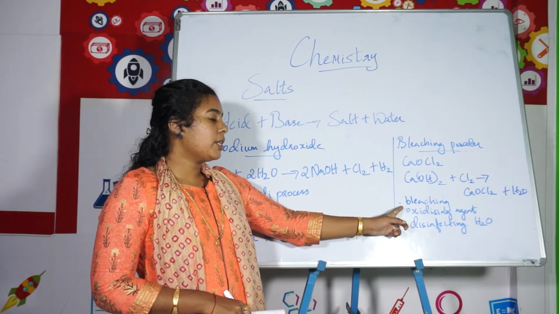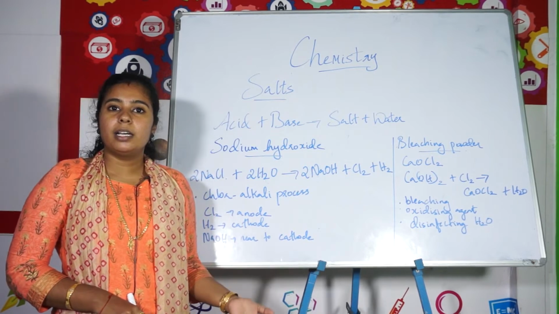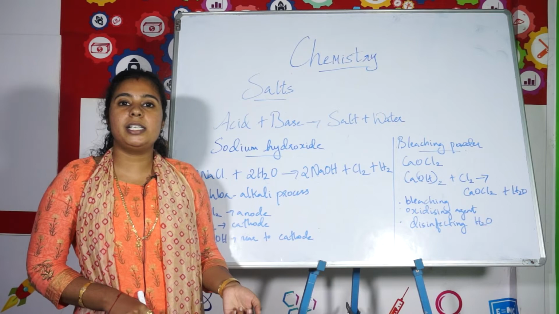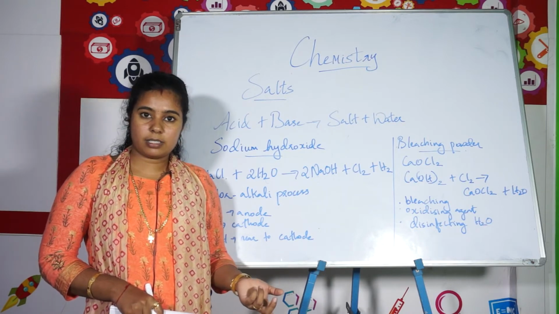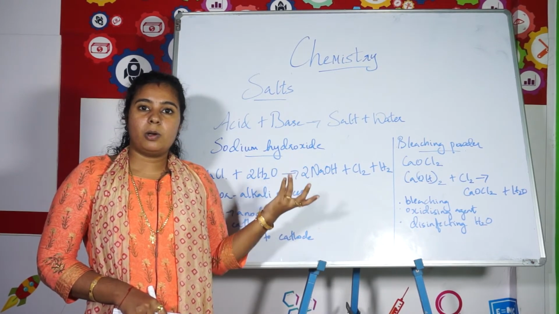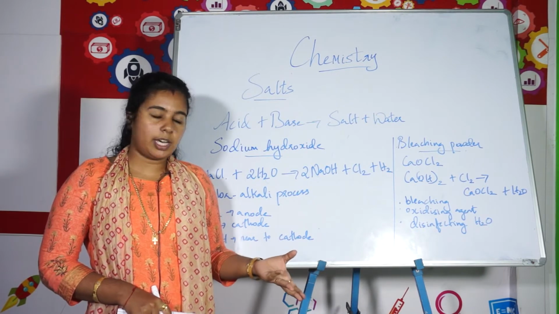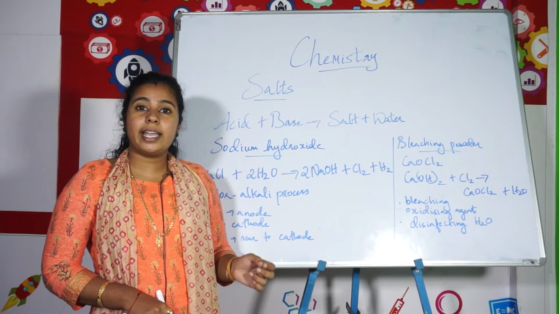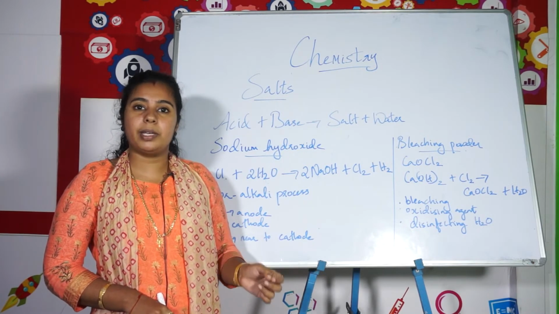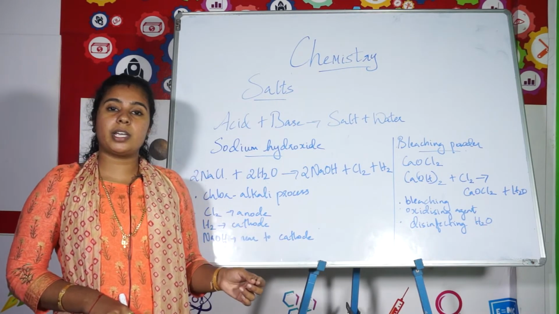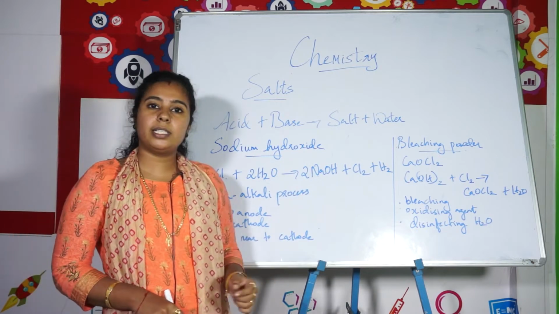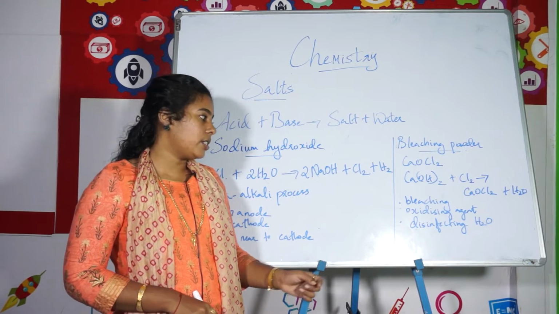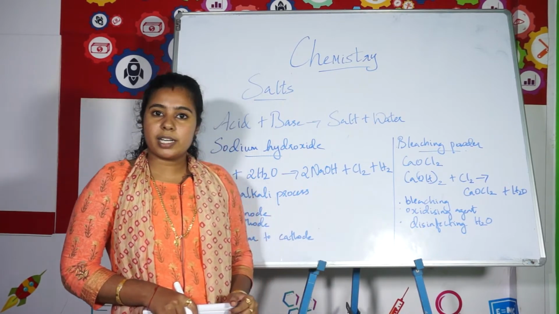Okay, and this bleaching powder, as you all know, has many uses. From the very name itself you can understand it is mainly used for bleaching textiles, clothes. Then it is an important and essential oxidizing agent for the synthesis of many chemicals. We need bleaching powder to synthesize many chemicals, because it is a useful oxidizing agent. Then it is used for disinfecting water.